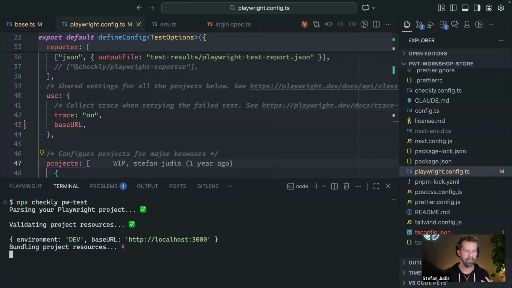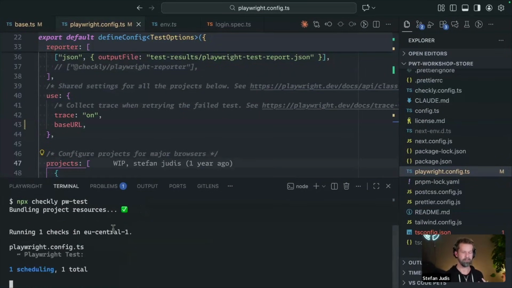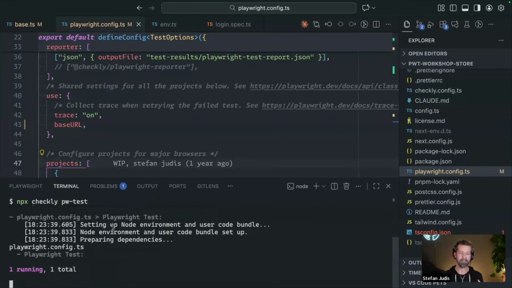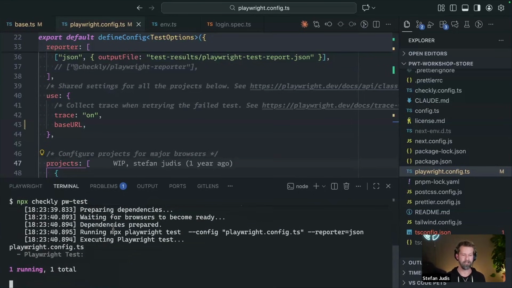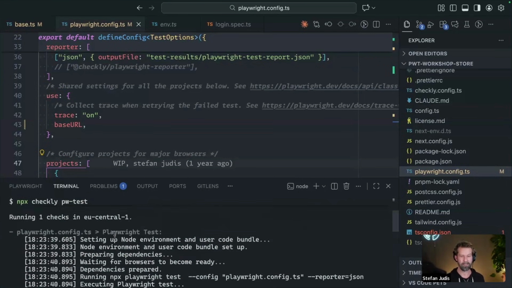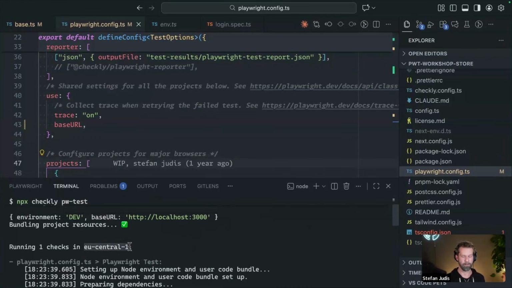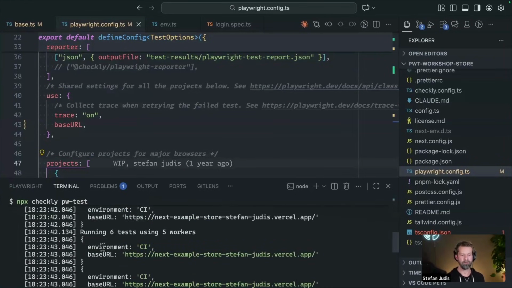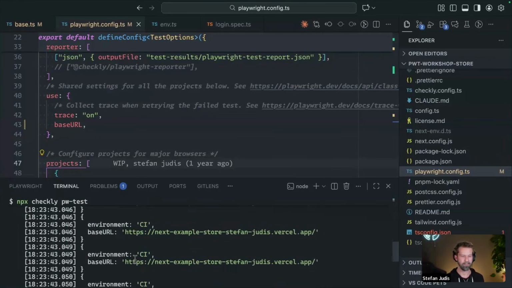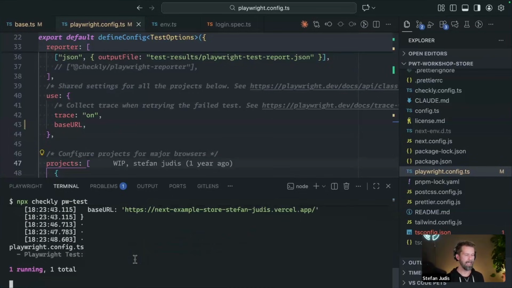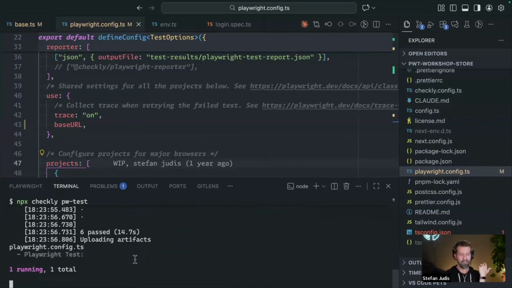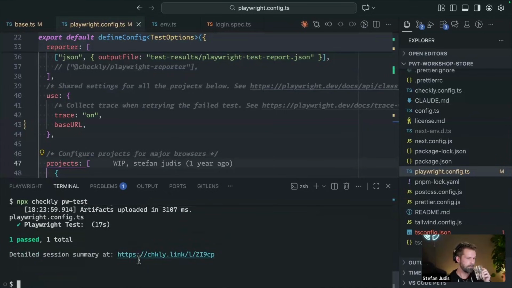And this is again just parsing the Playwright config. This now means that when we run this Playwright test suite as is in the Checkly config, right now we're running it from EU Central 1. We will see that, okay, we have environment CI, here's the base URL, and we should now actually have a green test suite. And I think this is pretty cool. So let's see what happens. We passed, we're uploading all the trace files and artifacts.